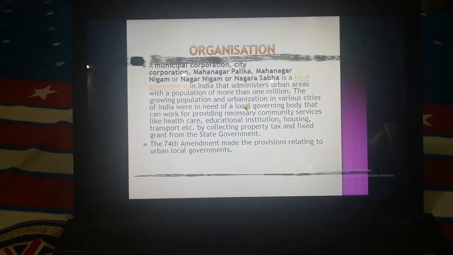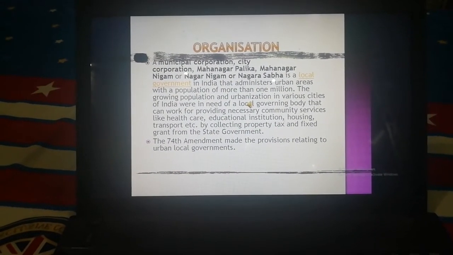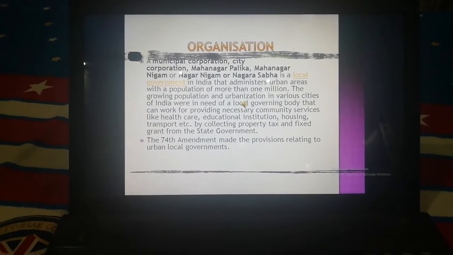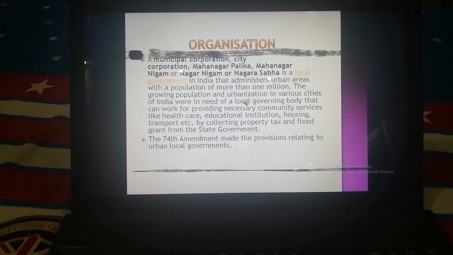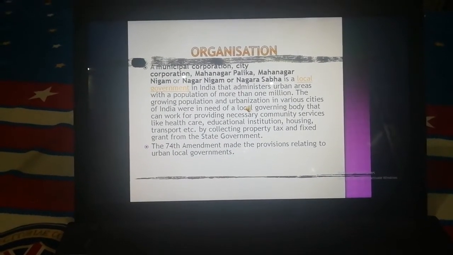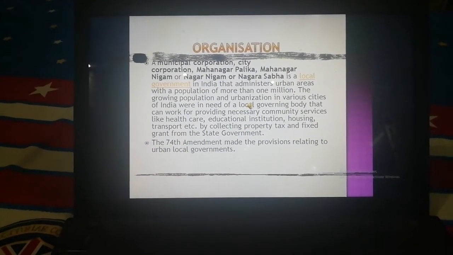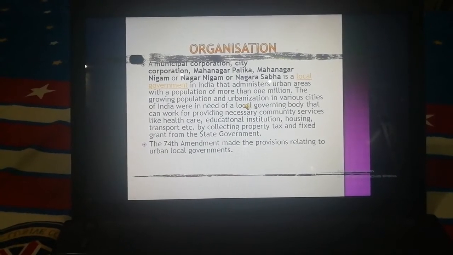The growing population and urbanization in various cities of India created a need for a local governing body that can work to provide necessary community services like healthcare, educational institutions, housing, transport, etc., by collecting property tax and a fixed grant from the state government. The 74th Amendment made the provisions relating to urban local government.